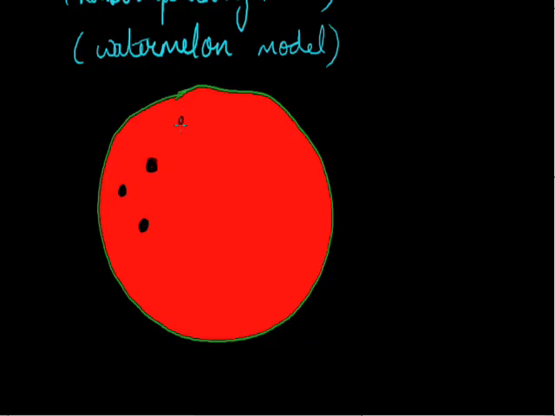He told that the electrons are embedded in a pool of protons. They are randomly distributed. He did not say anything about how the electrons or the protons were arranged. He only said that the pool of protons is there and the electrons are embedded in it.